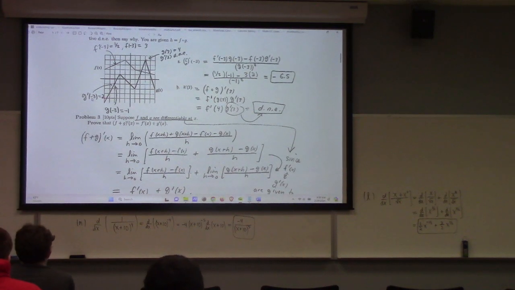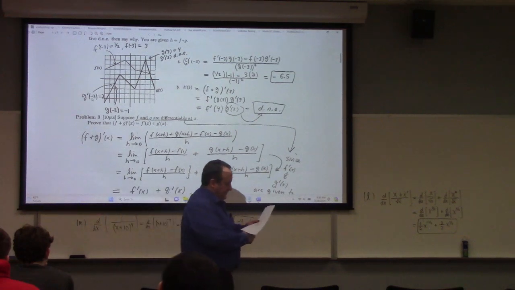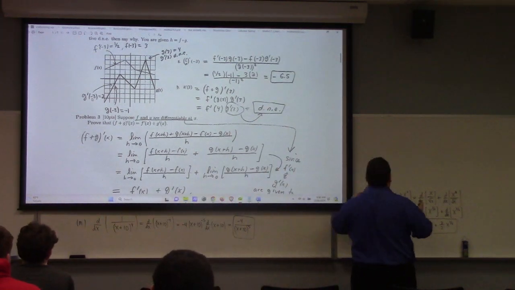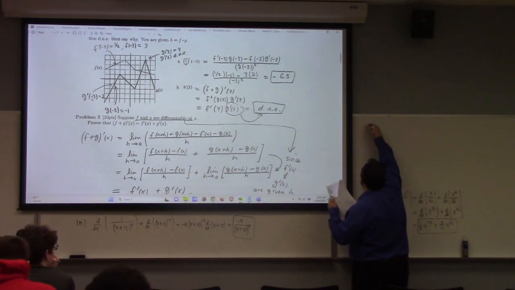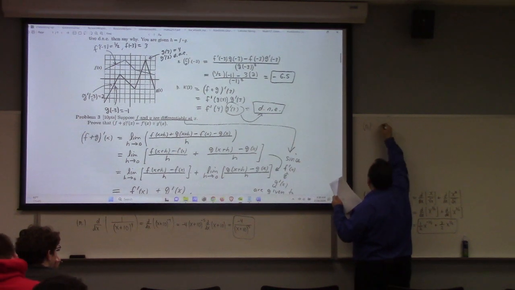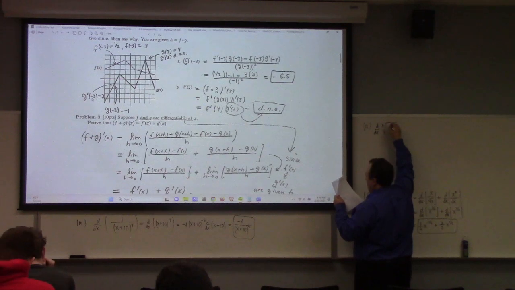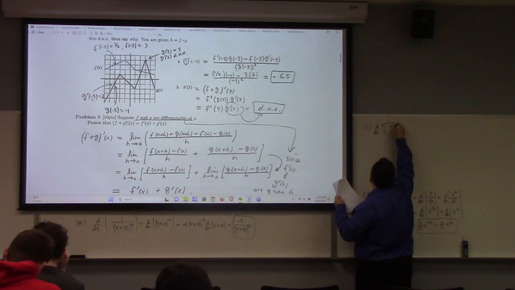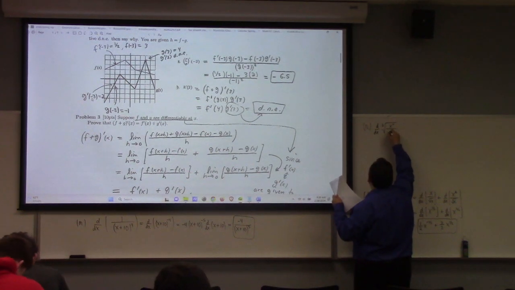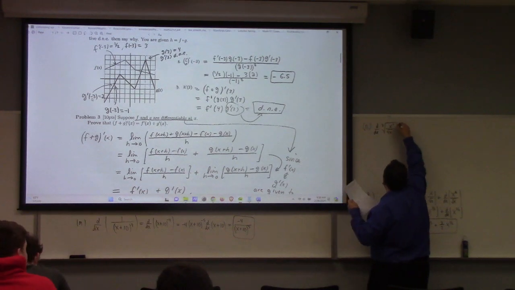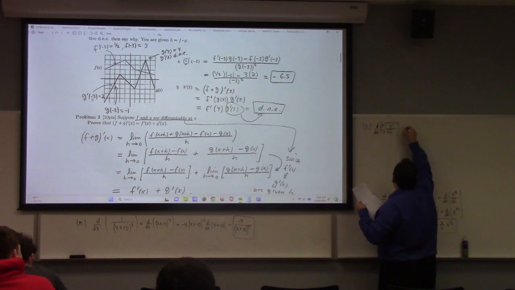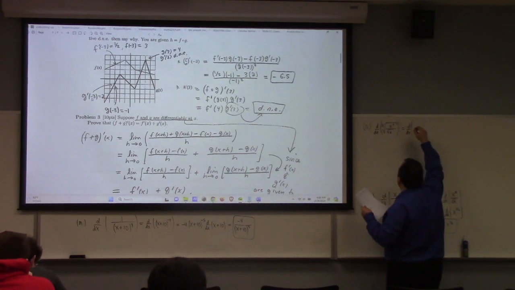Oh, look at this. This one looked tricky. We've got the cube root of x squared divided by the square root of x, differentiated. So this is n. So we've got d dx of the cube root of x squared divided by the square root of x. All right, so what I'm going to do is the algebra before I try to differentiate, of course, right?